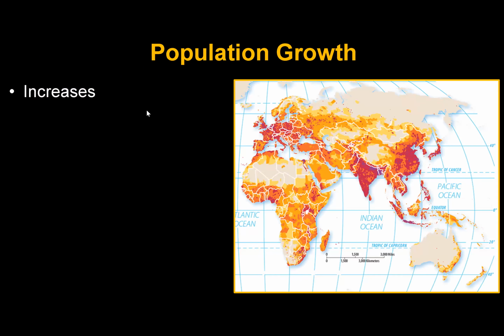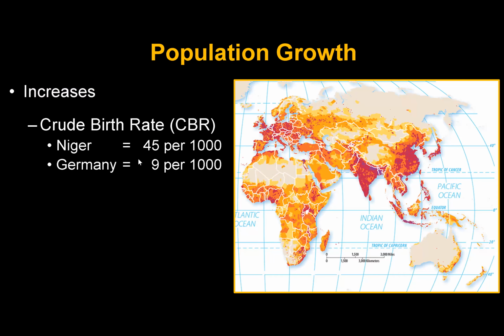So, how does a population increase? It's pretty simple. It's like basic biology. And we look at the crude birth rate. That's the number of children that are born for every 1,000 people in your population in a year. The reason that we look at that is that we're not looking at the number of people, we're looking at the rate. So a place like Jamaica, for example, would have a slower rate than Niger. The number of kids might be higher, but you can't really compare them. By the rate, we can compare places.